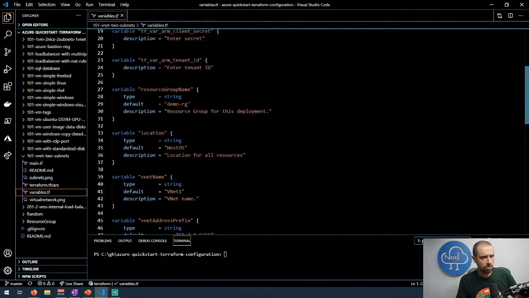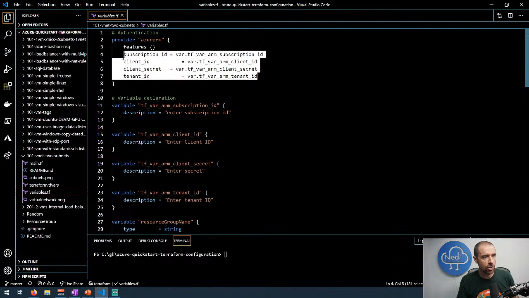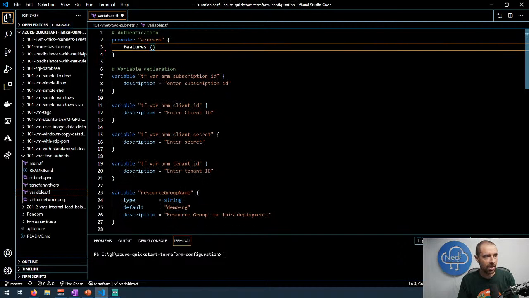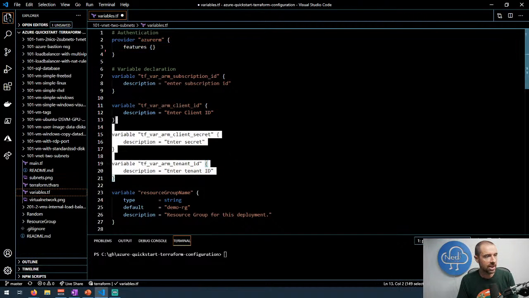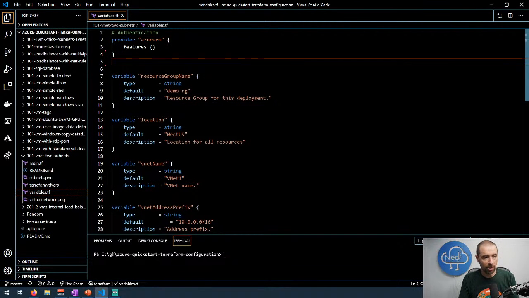Okay, so pretty straightforward so far. Now, I don't want to supply that information inline, so I'm just going to pull all of that information out of the provider, and I'm going to delete these variables so I don't have to supply them. So it just goes from memory to do that.